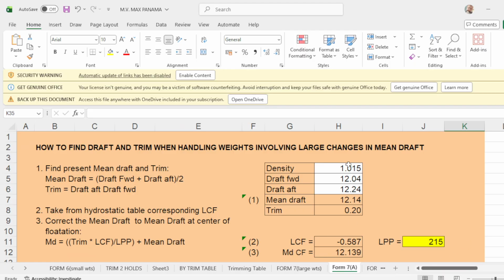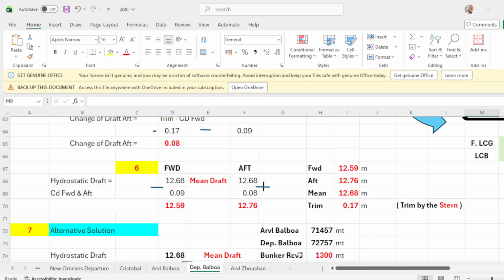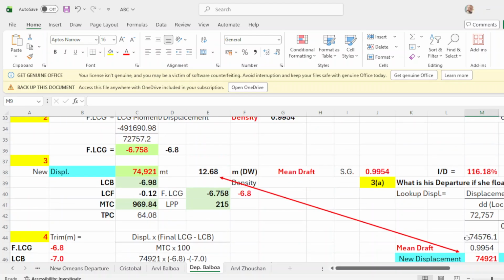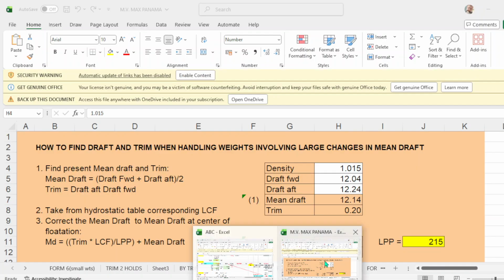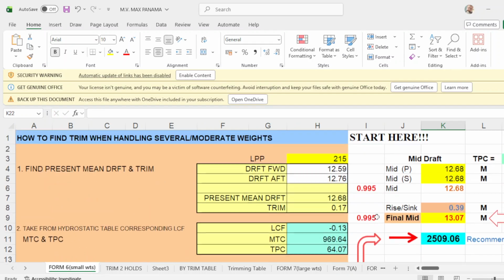Okay? Our density is how much? Density is 0.9954. Could it be 0.9954? This is the same here. Density should be 0.9954 and completion is 0.0954. Okay?